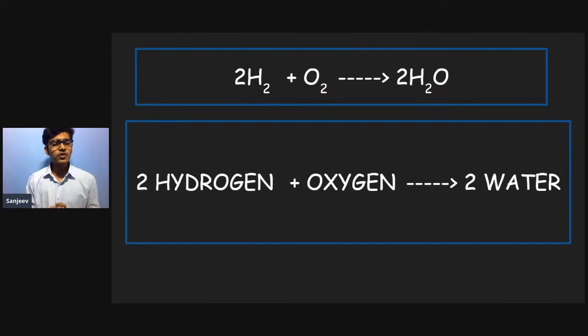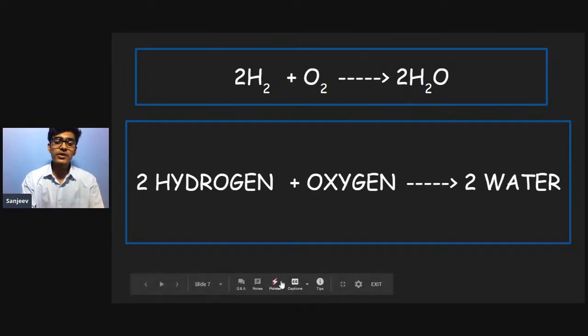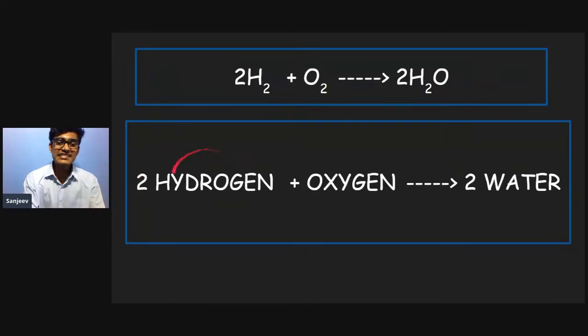But a point to be noted is, how did they come up with these symbols? Or actually, my question should be, how did these names actually come up? Where did this hydrogen word or oxygen word actually come from? So to answer that question, atoms or elements were named after various things.